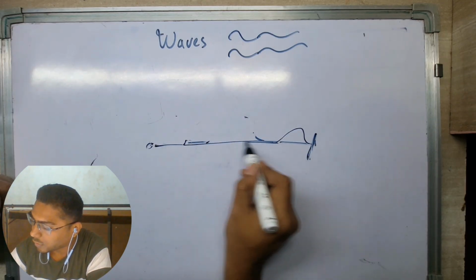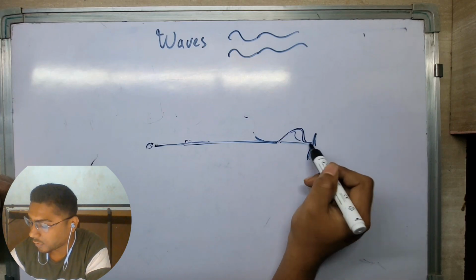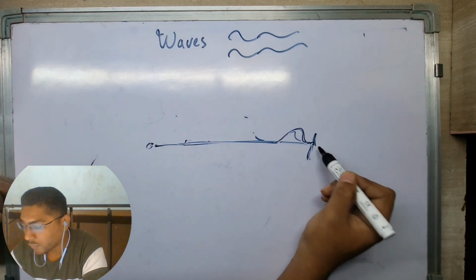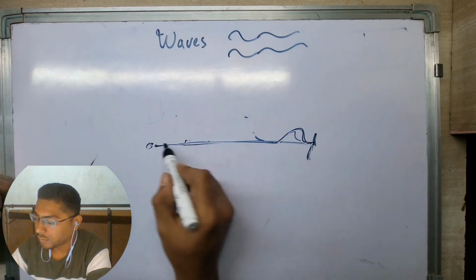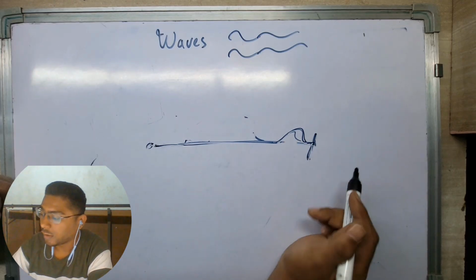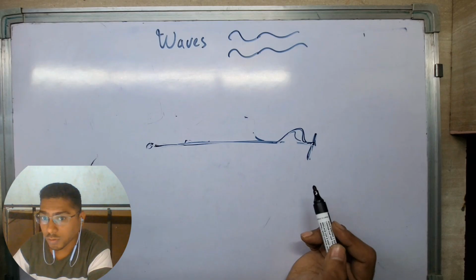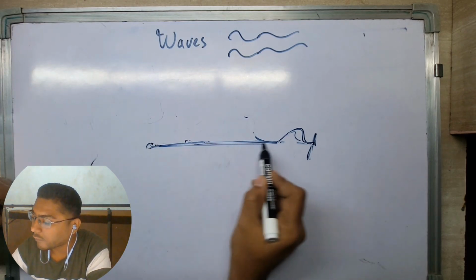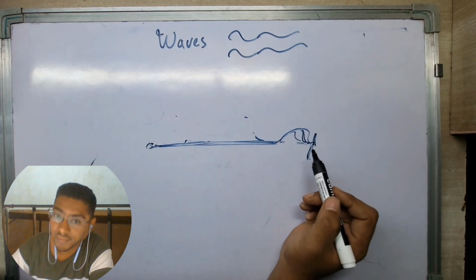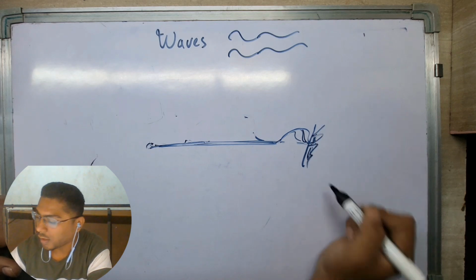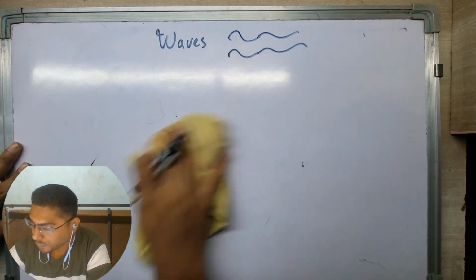So that is how a wave in a rope works. And this point of contact would feel a force. That force is the energy transferred by the rope, or the particles of rope. But in actual, the rope didn't travel. What has traveled is energy. So this is how a wave works.